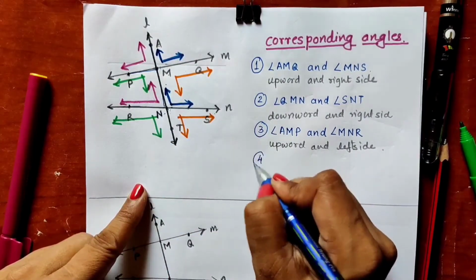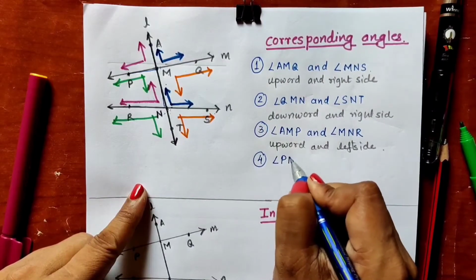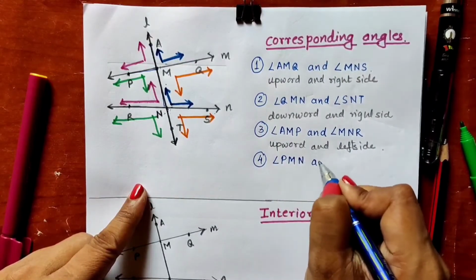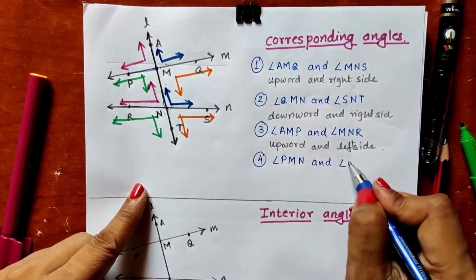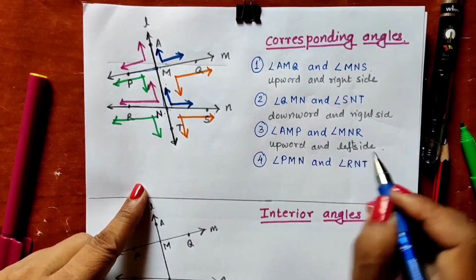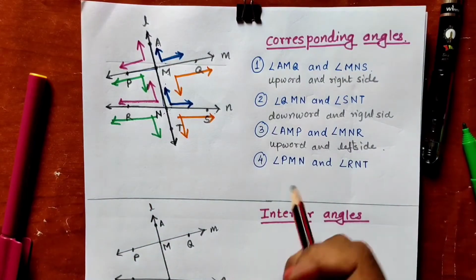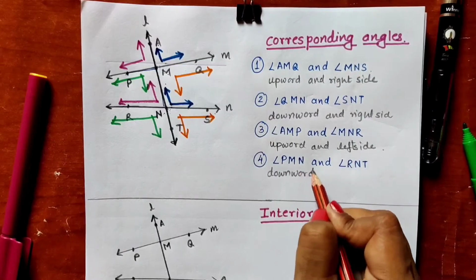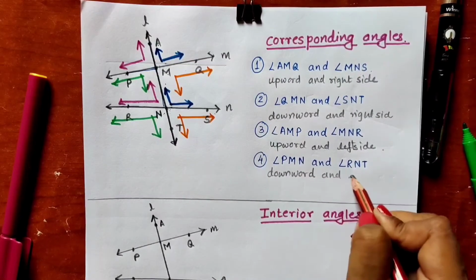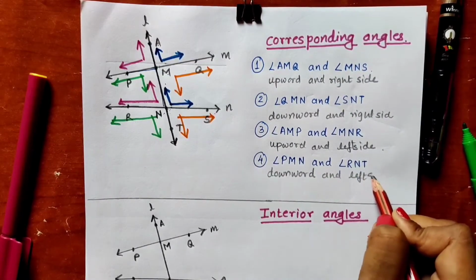So the fourth pair is angle PMN and angle RNT. In this way, these two angles are on the downward direction of the transversal and on the left hand side.